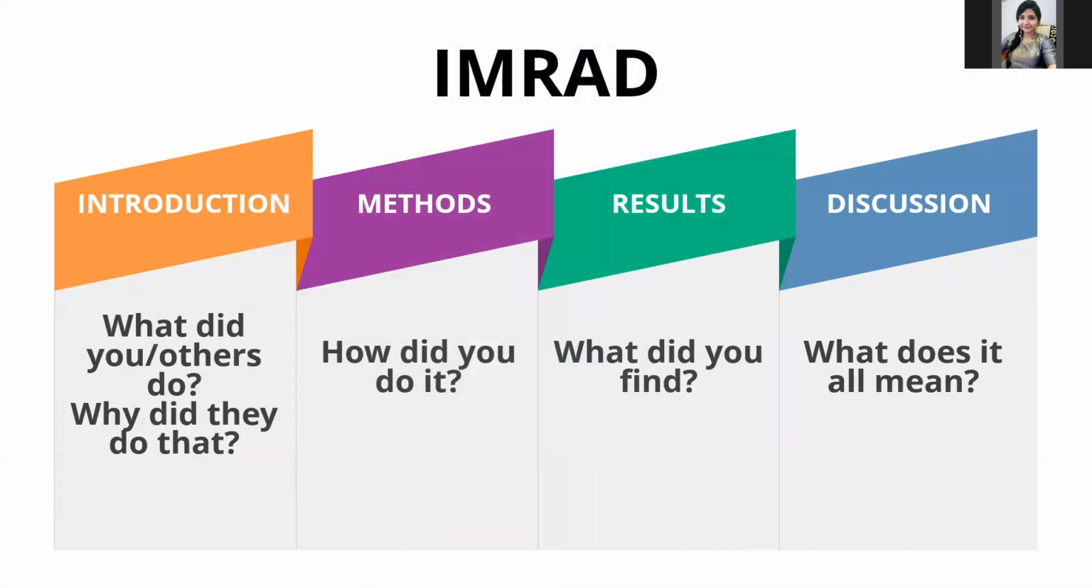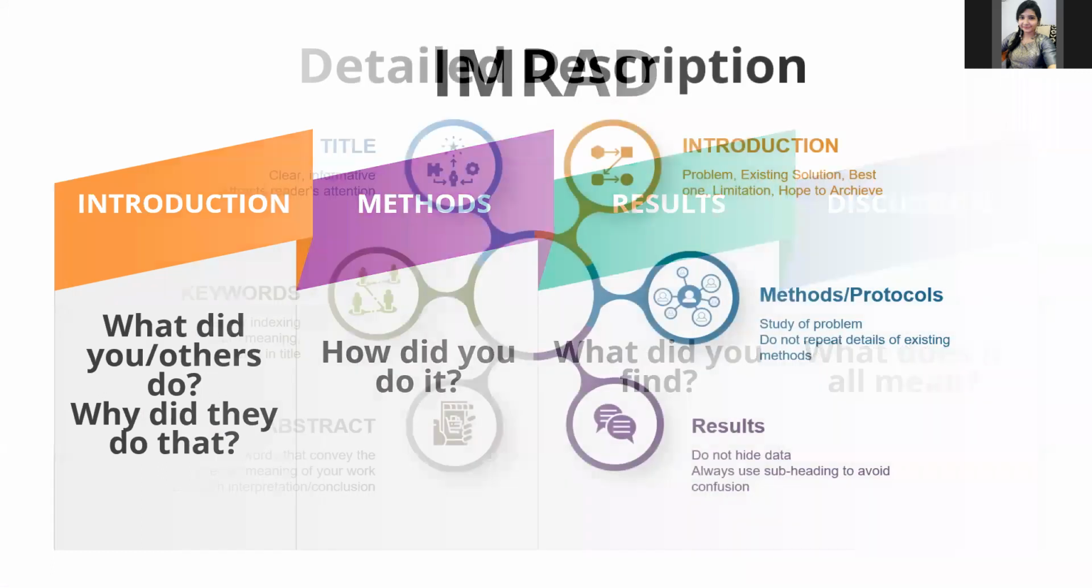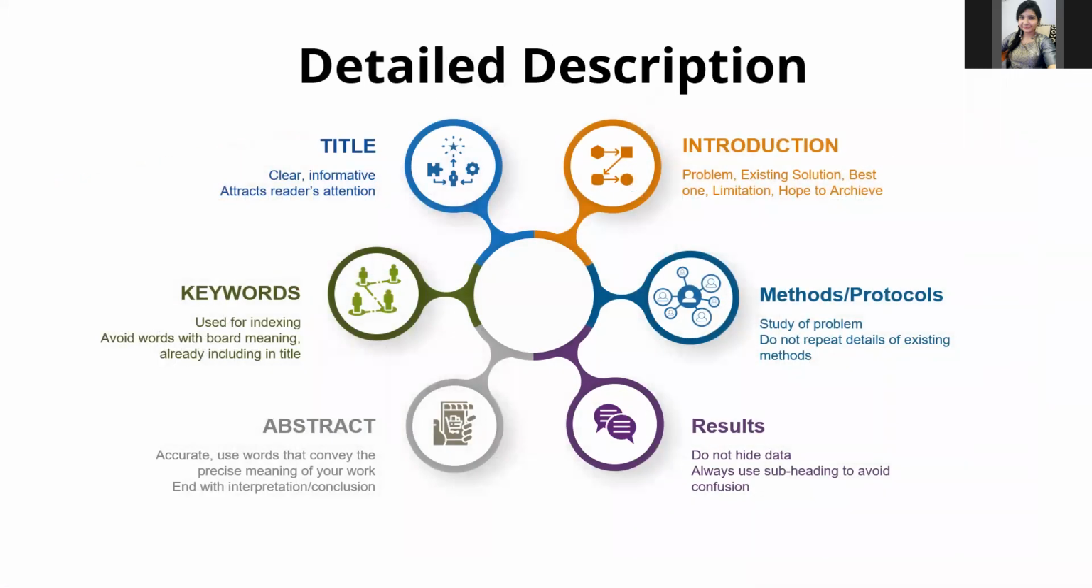The format we follow here is the IMRAD format. It stands for Introduction, Methods, Results and Discussion. Introduction contains what did you or the others do and why did they do so. Methods, how did you do it. Results contain what did you find. Then discussion, what do the results mean. Then it is followed by conclusion, acknowledgement, references and supporting materials.